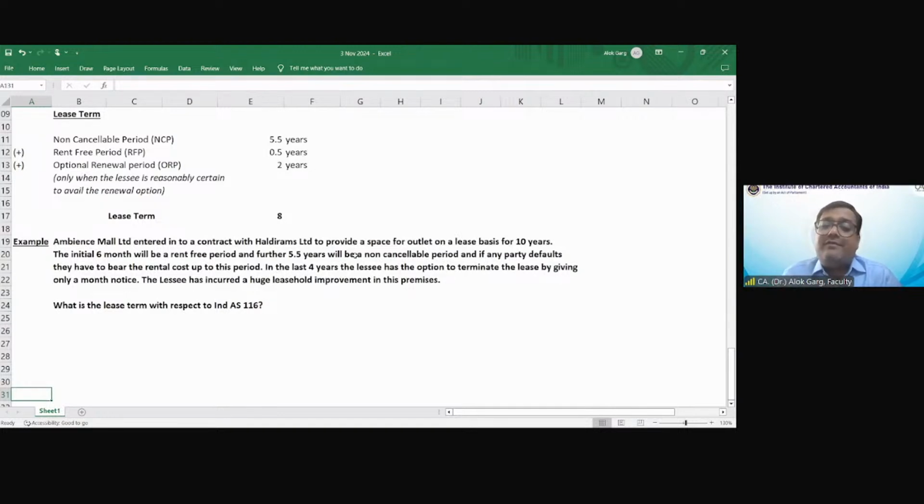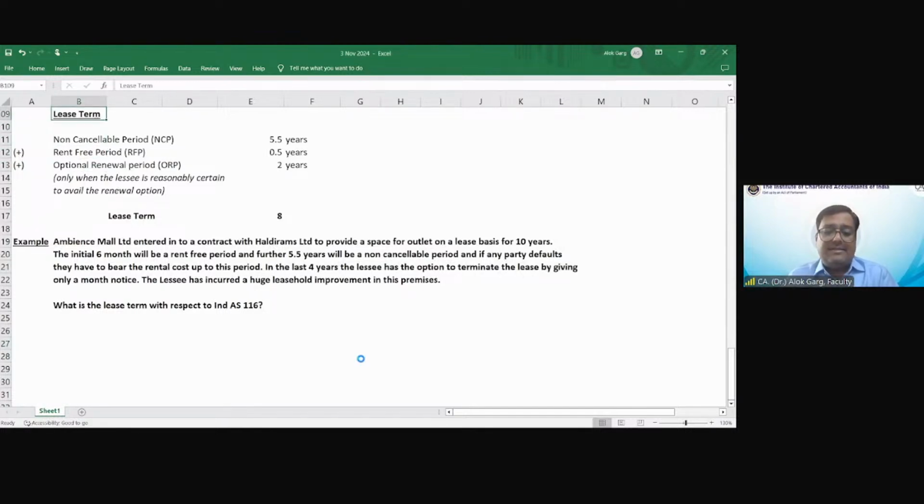6 month rent-free, 5.5 year non-cancelable. Any party default, 6 year ka rental. In the last 4 years, I have changed the question. In the last 4 years, the lessee has the option to terminate the lease by giving only a 1 month notice. They have spent like anything. They have spent in crores. The rent is in lakhs. They have spent in crores. What is the lease term with respect to Ind AS 116? 10 years.